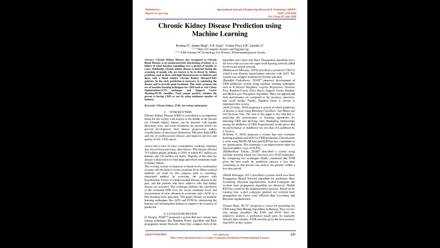Habitually, chronic kidney disease is detected during the screening of people who are known to be at threat of kidney problems, such as those with high blood pressure or diabetes and those with a blood relative who is a chronic kidney disease, CKD, patient. So early prediction is necessary in combating the disease and to provide good treatment.